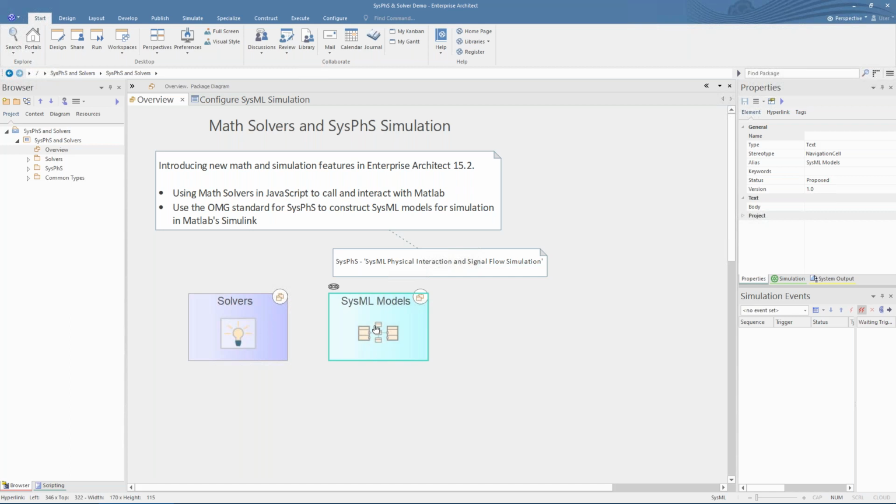The second new feature is the new OMG standard for SysFIS to construct SysML models for simulation in third-party programs such as MATLAB Simulink. SysFIS stands for SysML Physical Interaction and Signal Flow Simulation, and it standardizes a common way to specify variables and constants, types, and inputs and outputs for use in third-party simulations. It currently includes support for both the Modelica standard and for MATLAB Simulink.